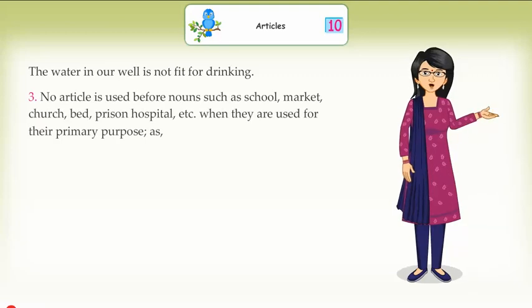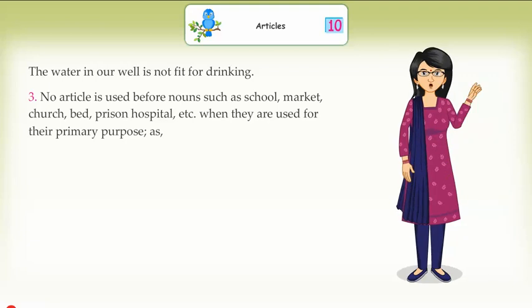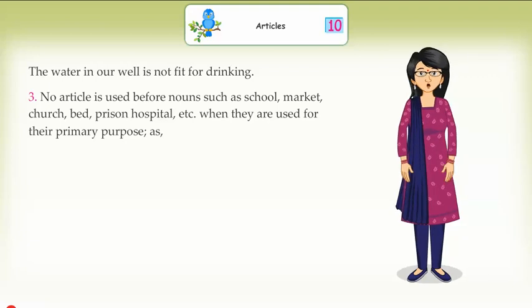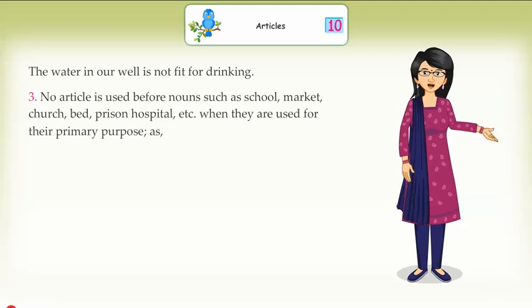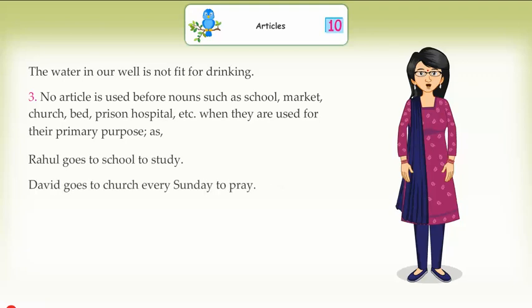No article is used before nouns such as school, market, church, bed, prison, hospital, etc. when they are used for their primary purpose, as Rahul goes to school to study. David goes to church every Sunday to pray.